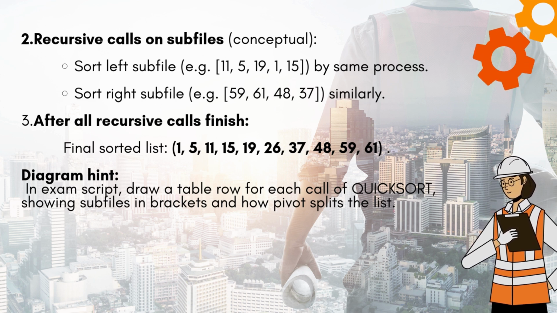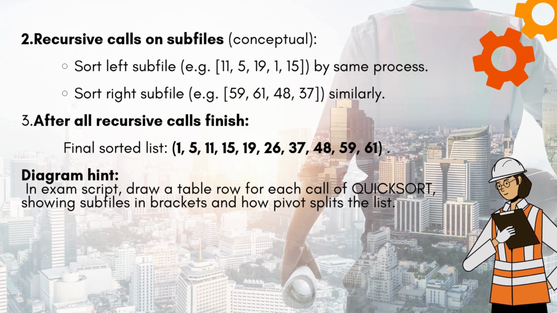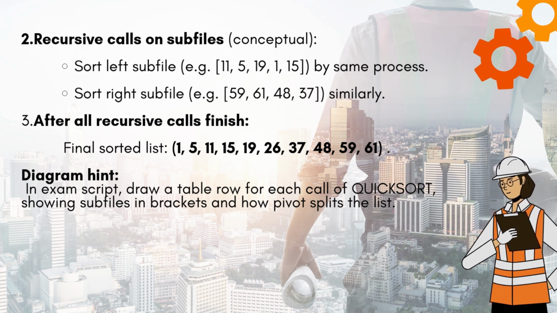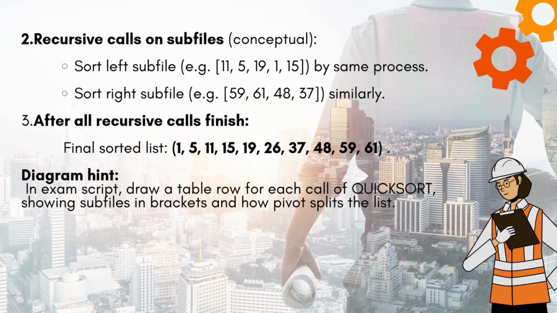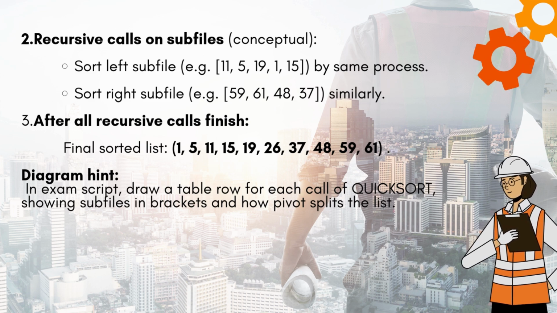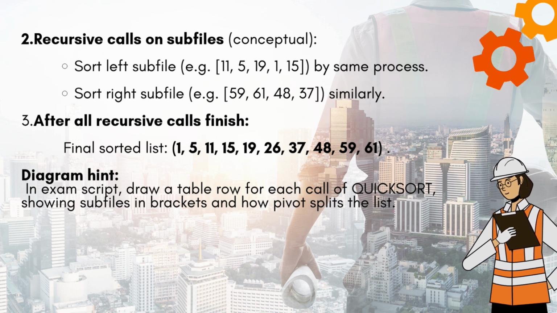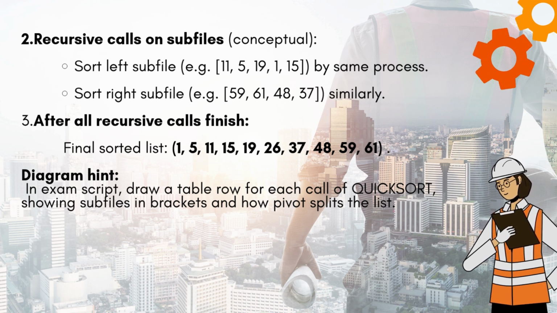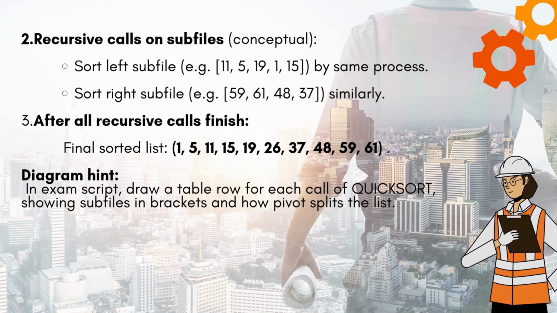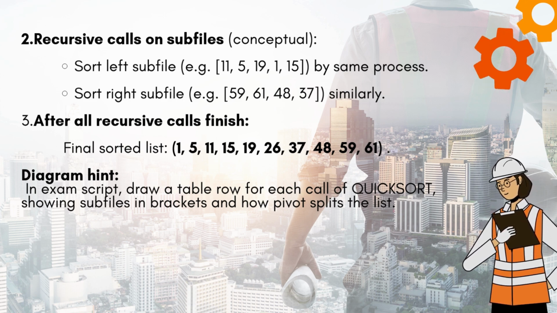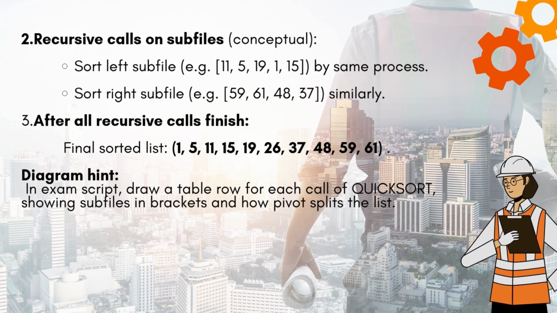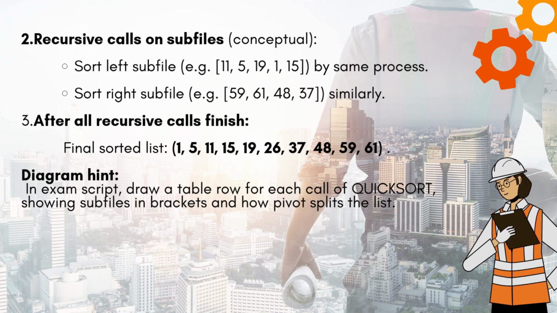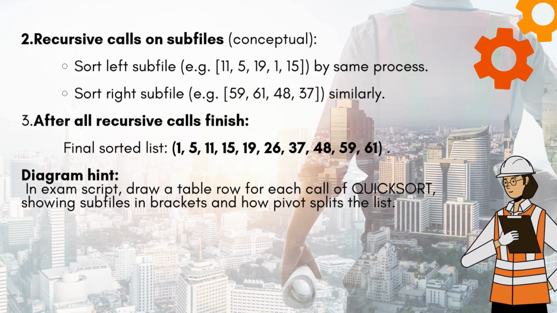Sort the right subfile, e.g. 59, 61, 48, 37, similarly. 3. After all recursive calls finish, the final sorted list is 1, 5, 11, 15, 19, 26, 37, 48, 59, 61.